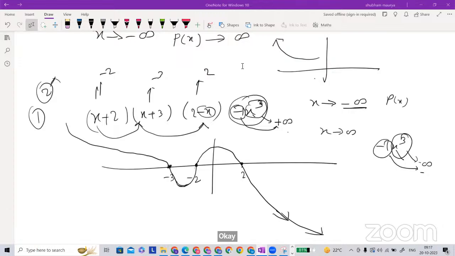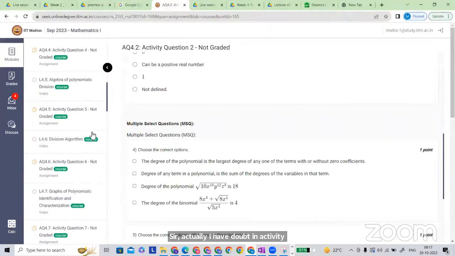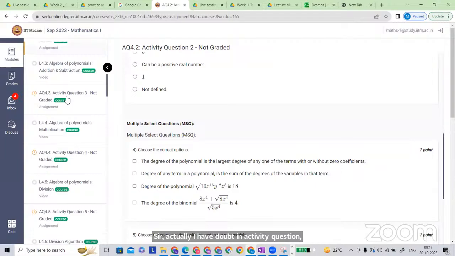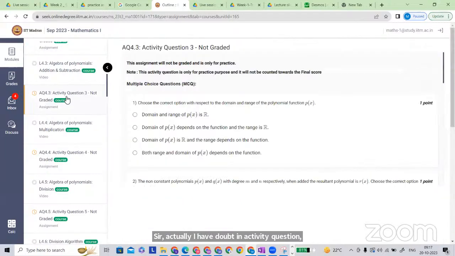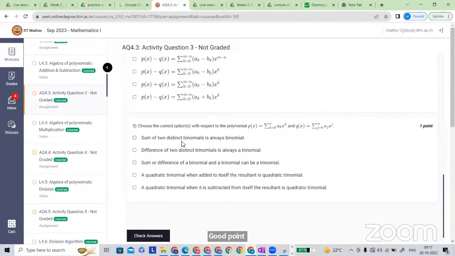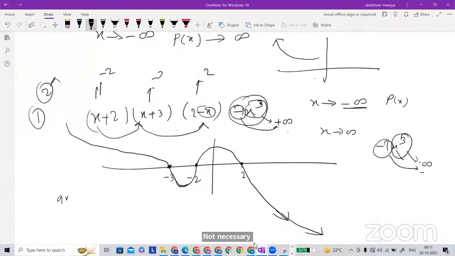Sir, actually, I have a doubt in activity question, activity 4.3. Question number 5. I selected that the sum of two distinct binomials is always a binomial, but this is incorrect. Not necessarily.